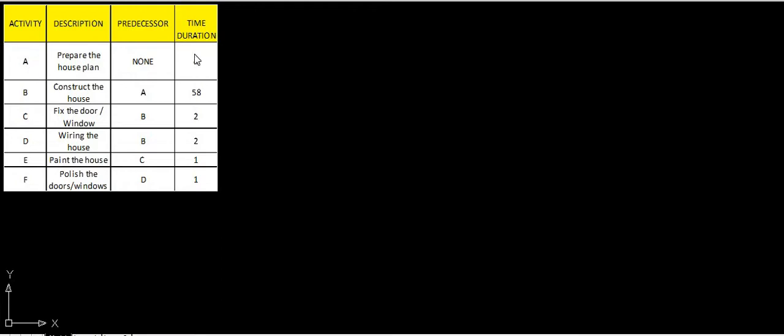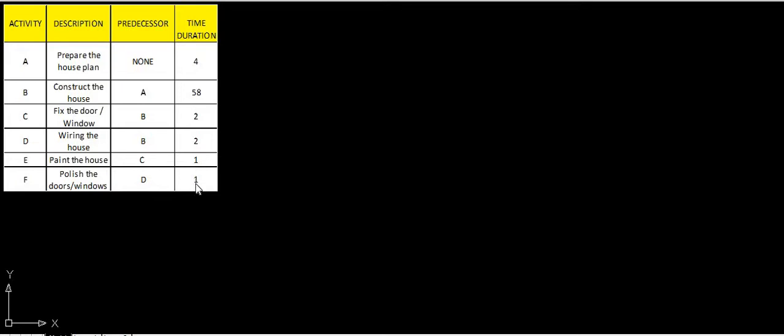In questions, these days will be given. In some question papers the predecessor is given, or the activity is given directly. So with the activities, predecessors and durations, we have to draw the network diagrams. Today's lecture is very important for drawing network diagrams. So how do we draw this network diagram?